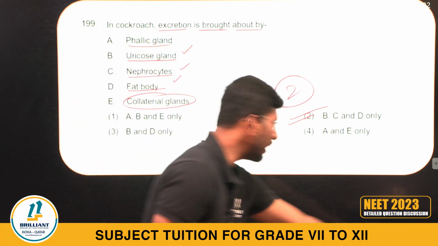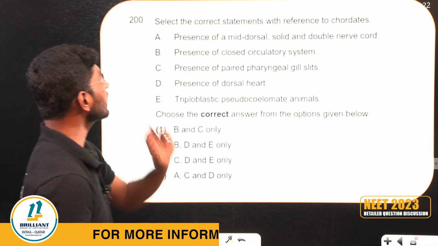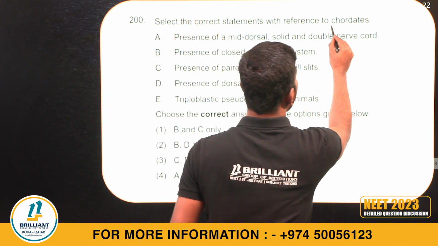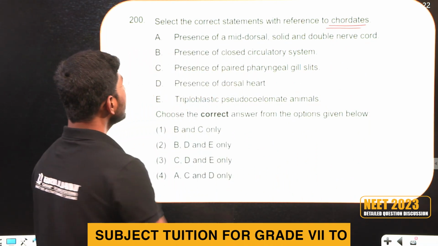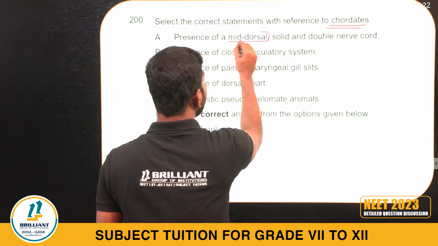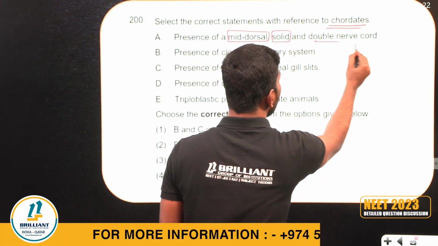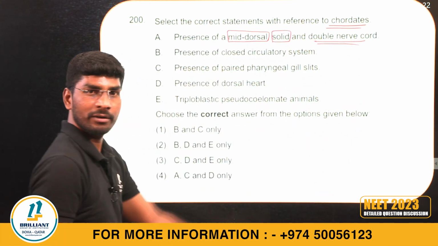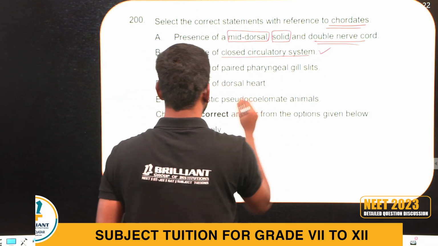Last question. 200th question. Select the correct statement with reference to chordates. Presence of mid-dorsal, solid, double nerve cord, no, it is hollow and single, so this statement is wrong. Presence of closed circulatory system, right.